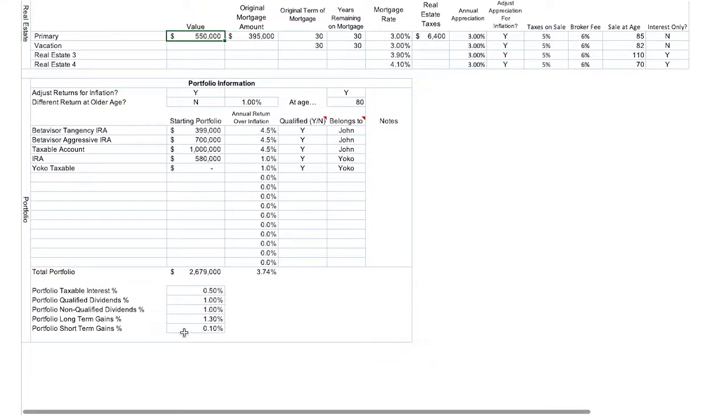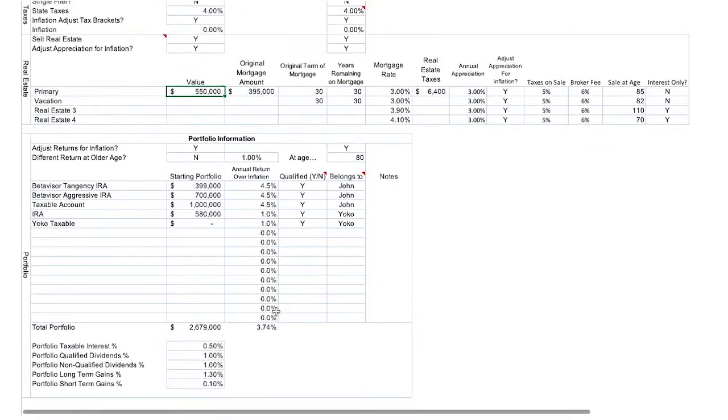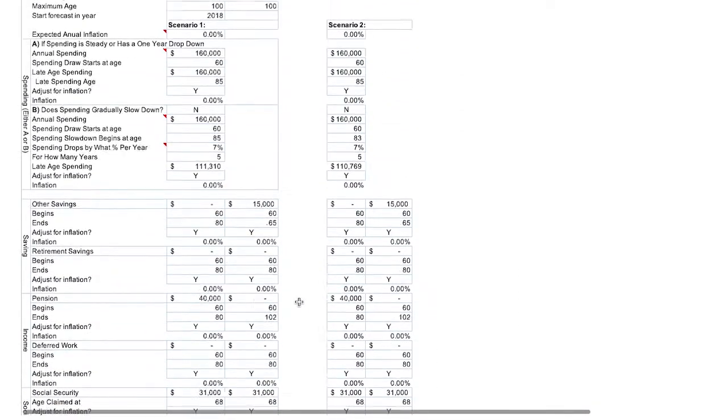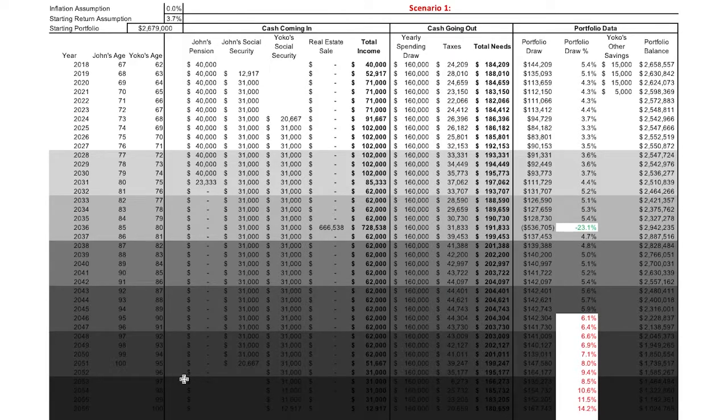And then we put other information down here for the taxable portfolio. What percent of the portfolio do we get annually in interest, dividends, and gains that affects our tax numbers? All the inputs are here on one page. Then we can go to the outputs page. Here's our first output page.